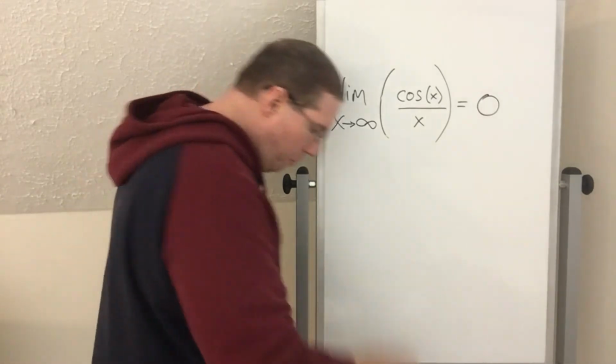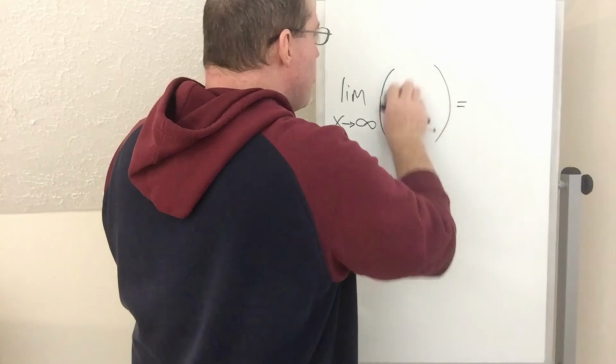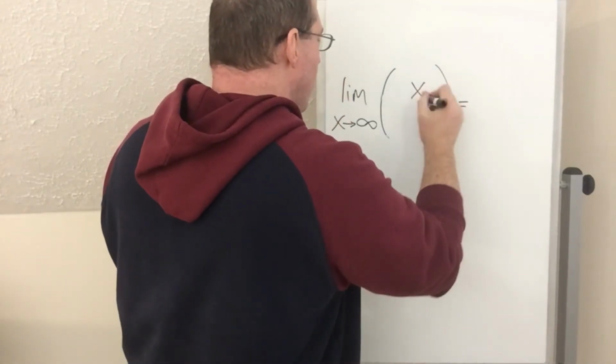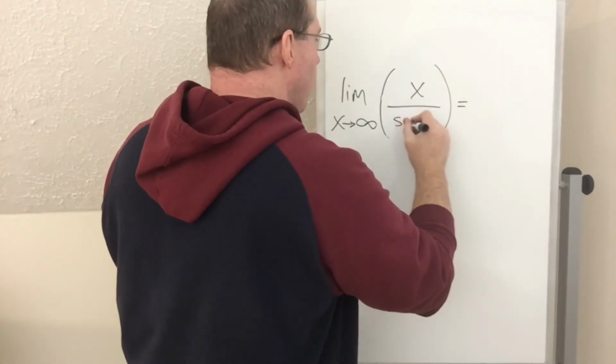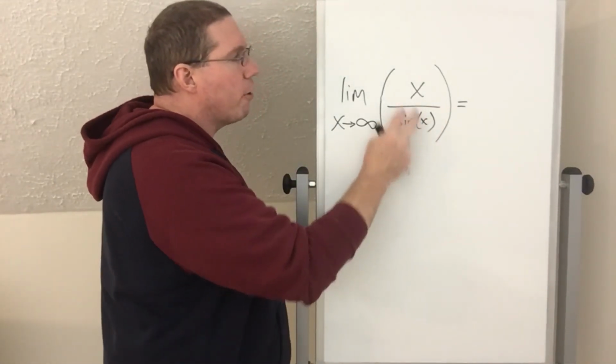But what would happen if we flipped it over? What if instead we had x over sine of x? What if we had the limit as x approaches infinity of x over sine of x? Well, now the denominator is weaker than the numerator.